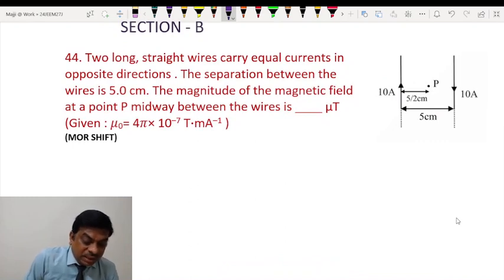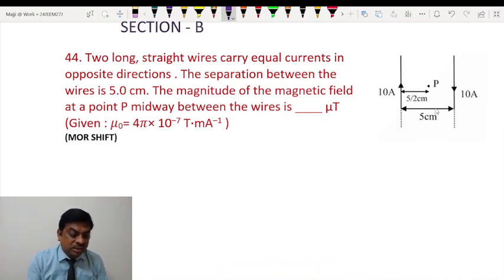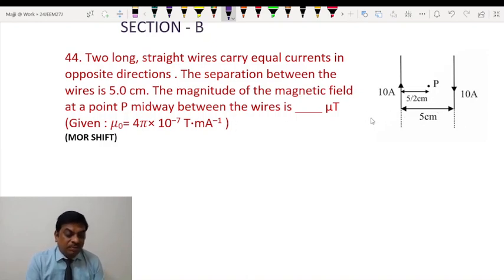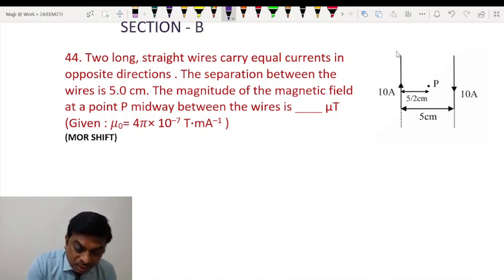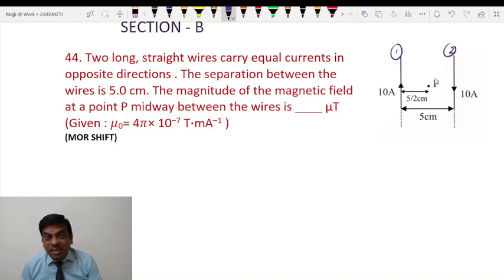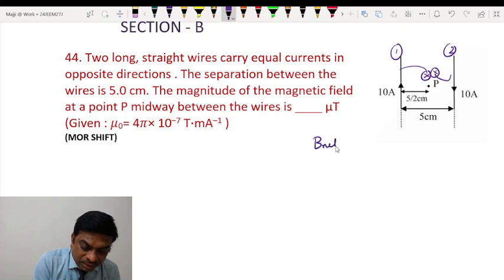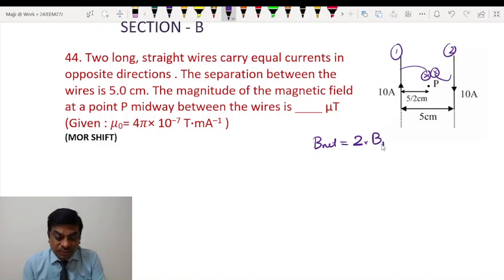Two long straight wires carry equal currents in opposite directions. As you can see, the figure is given. The separation between the wires is 5.0 cm. The magnitude of the magnetic field at point P midway between the wires is this much microtesla. Now, due to wire 1 and due to wire 2, by symmetry they will be numerically the same and also direction wise the same. Due to this wire it is along the inward normal, and due to this wire also it is along the inward normal. So the net magnetic field will be twice the magnetic field due to any one wire.